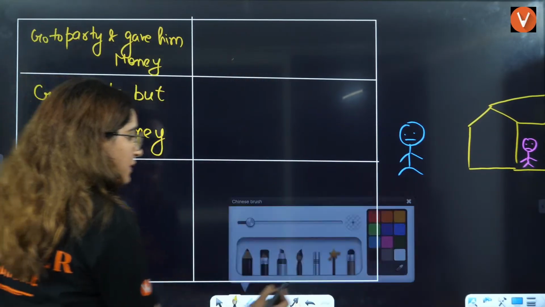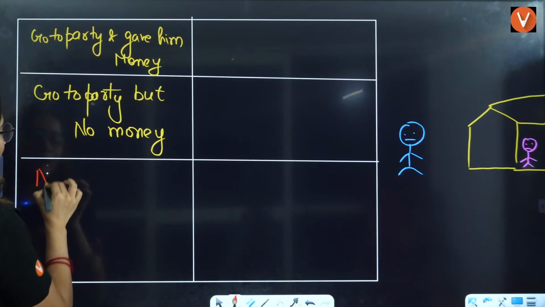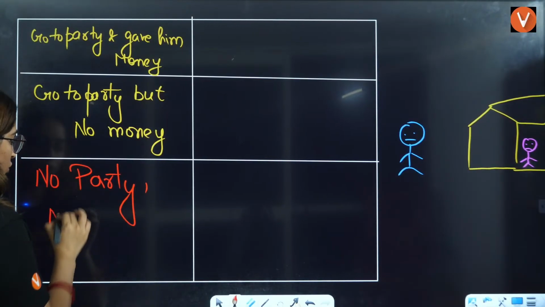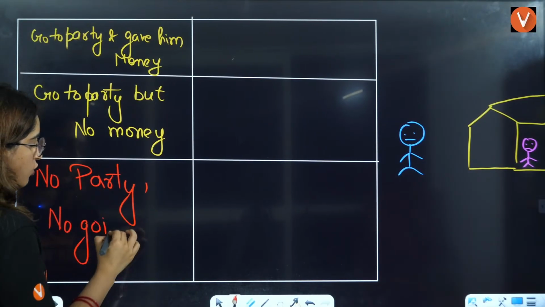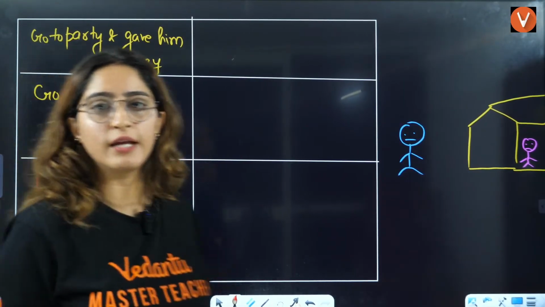Now, what will happen here? Now they are sad. They are in the red zone. No party. No going out. Right? So these are the three cases.